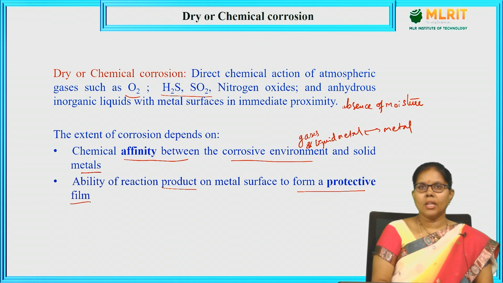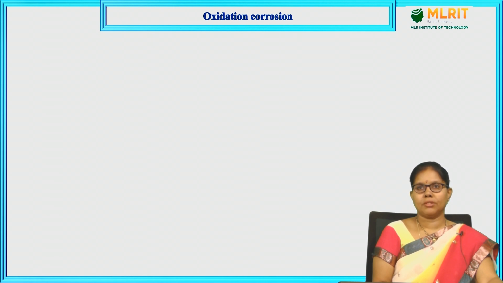If gases react with a metal, it forms certain products, oxide layers. Some of the oxide layers are protective and some are non-protective, which leads to further corrosion. Let us know which metal oxide layers are protective and which are non-protective. Oxidative corrosion is the first type of dry corrosion.